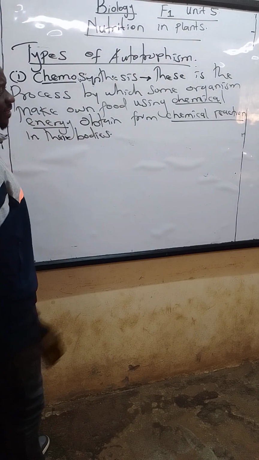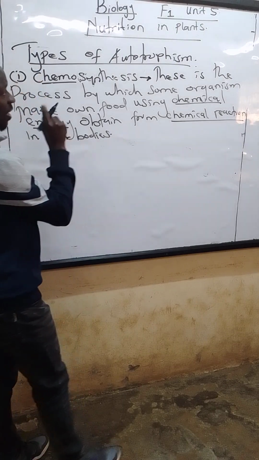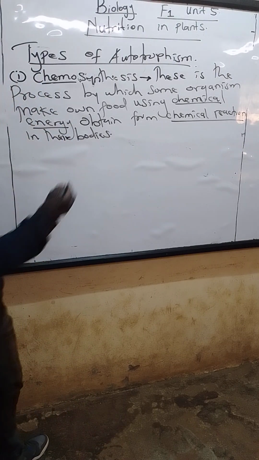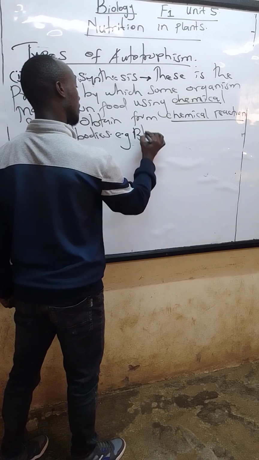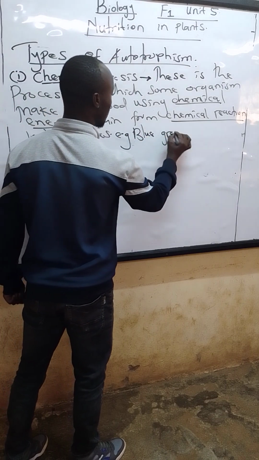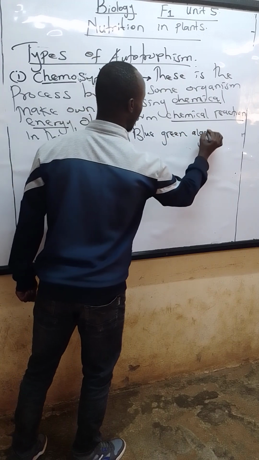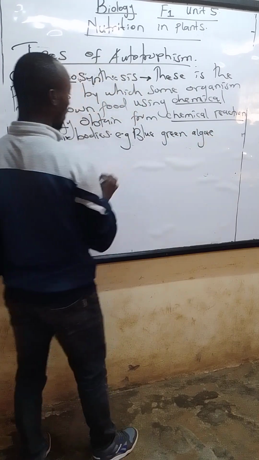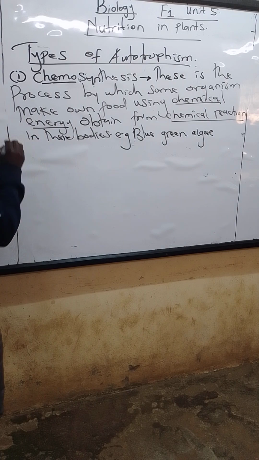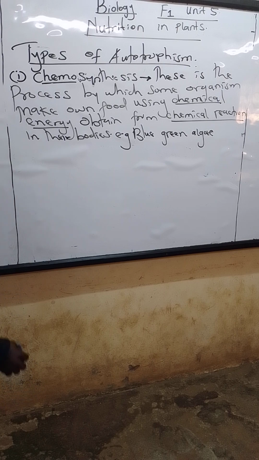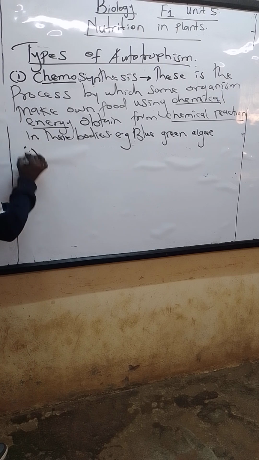So examples of those organisms include the one that we mentioned among autotrophs, e.g. blue-green algae. So it actually belongs to members of kingdom Monera. They are able to use chemical reactions taking place in their bodies to be able to make their own food. The next type of nutrition that we'll be checking out, the major one that we'll be looking at, is called photosynthesis.